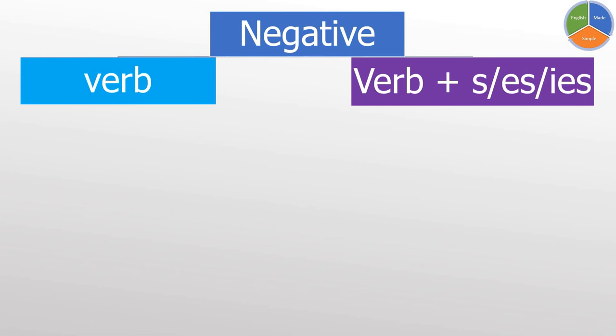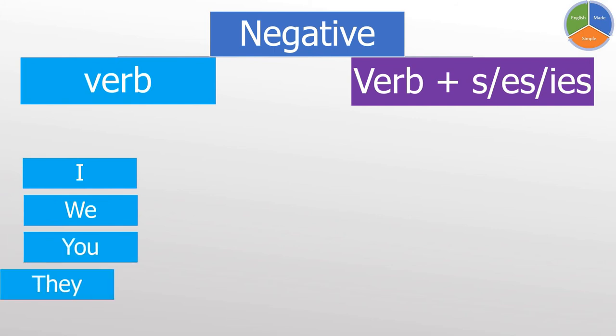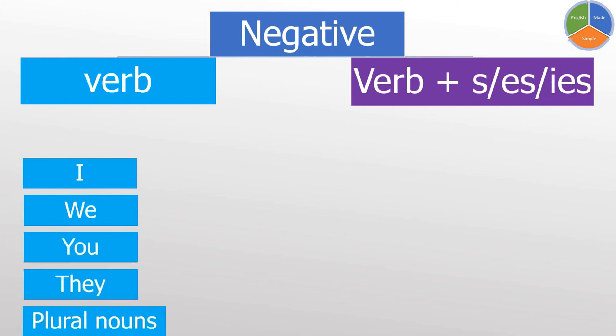We said that we have the verb or verb plus s, es, ies. In the negative form, the verb is used with I, we, you, they, or any plural nouns. If you have the verb in front of you, or I, we, you, or they, in the negative form, we use don't plus the infinitive. We use don't plus the infinitive, the bare verb, the verb without any addition.